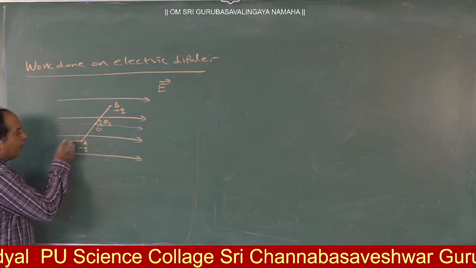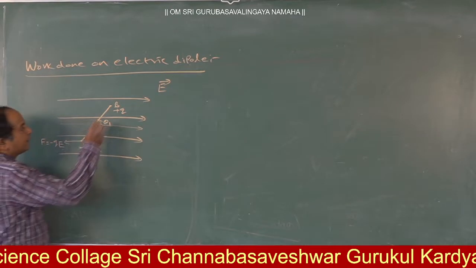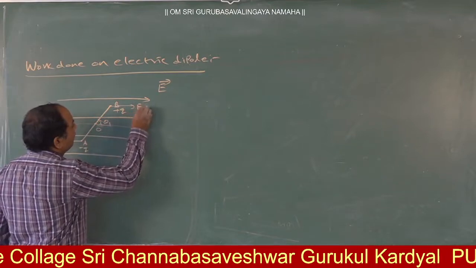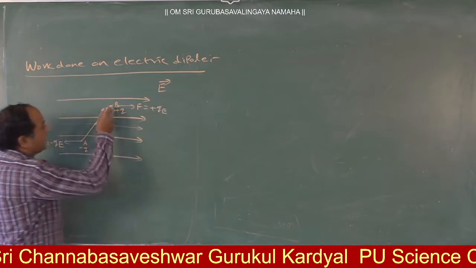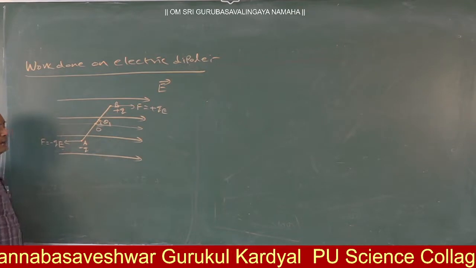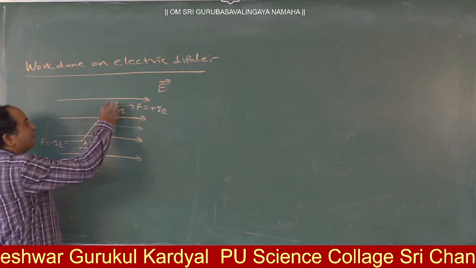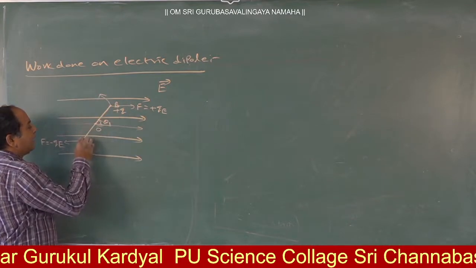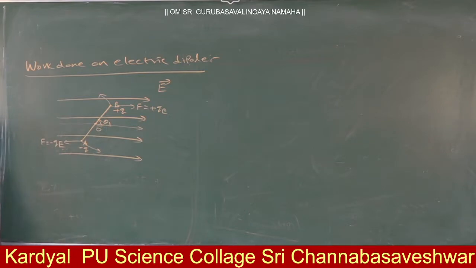Yes. How? This is F is equal to what? Minus QE. This is F is equal to what? Plus QE. And these two are separated by a certain distance. That's why the dipole automatically experiences torque. Torque experience means what? It gets a turning effect.